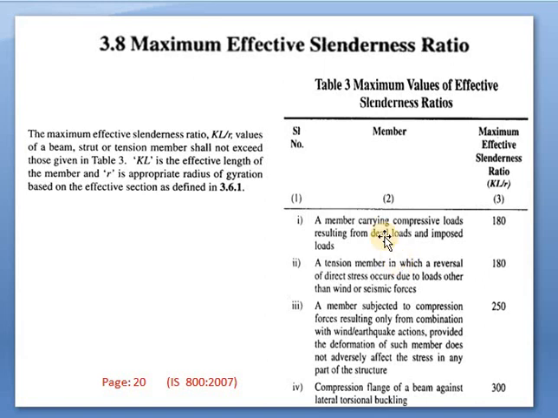So no need to confuse. All these criteria or conditions will be given in the questions, and we have to decide the condition and take KL by R directly as 180, 250 or 300 from page number 20. So we have seen on page number 20 that this is clause number 3.8. You can also refer to IS 800:2007, page number 20.